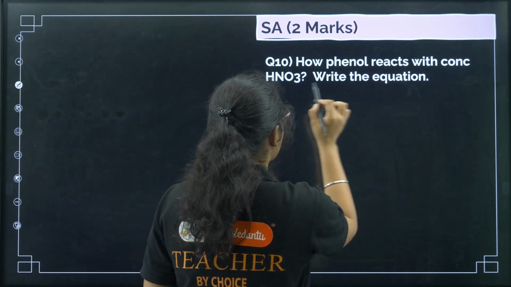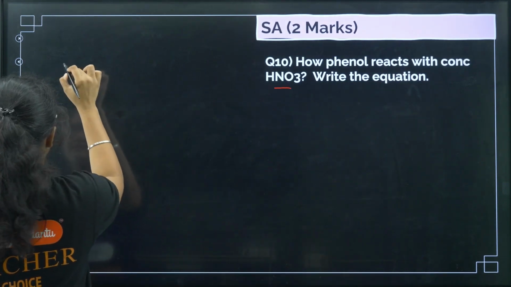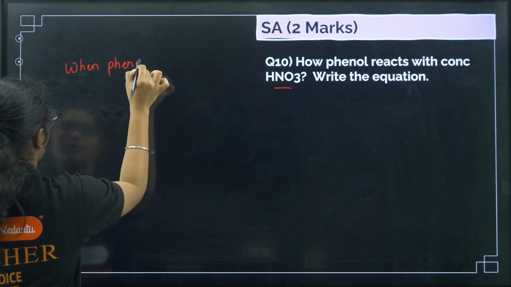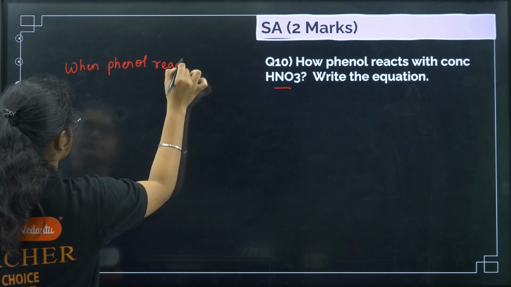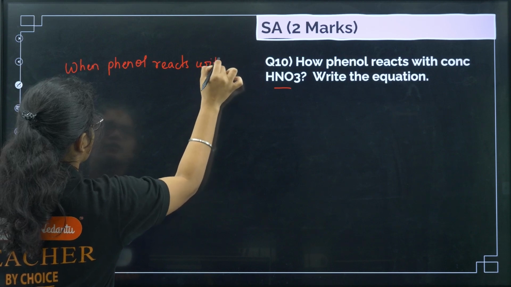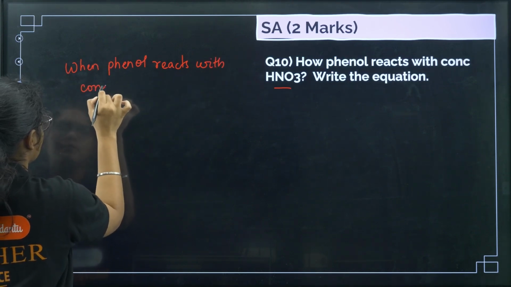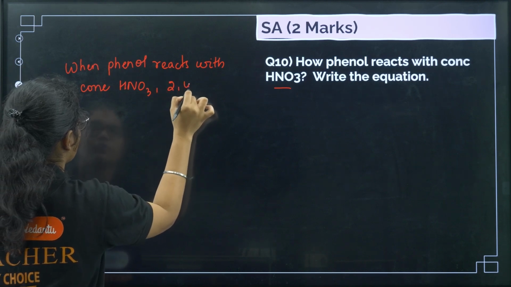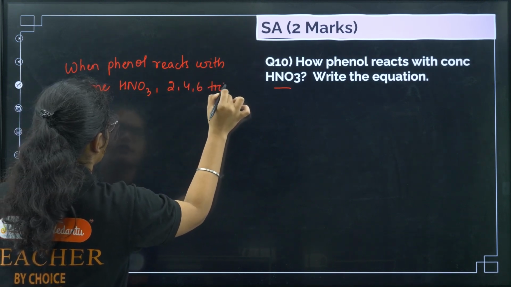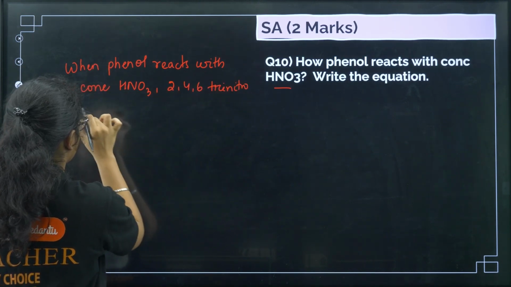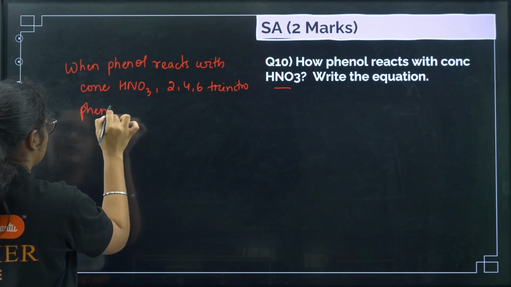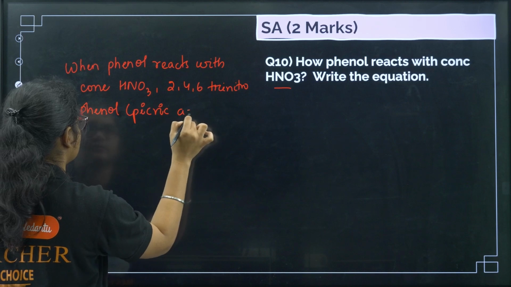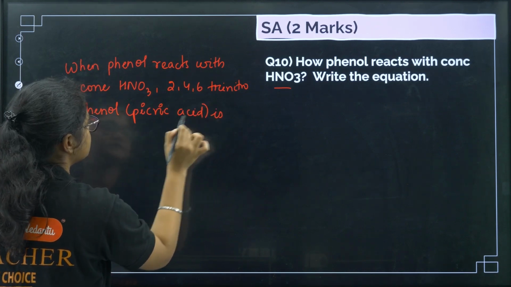Very simply: when phenol reacts with concentrated nitric acid, 2,4,6-trinitrophenol, in bracket you can mention picric acid, is formed.